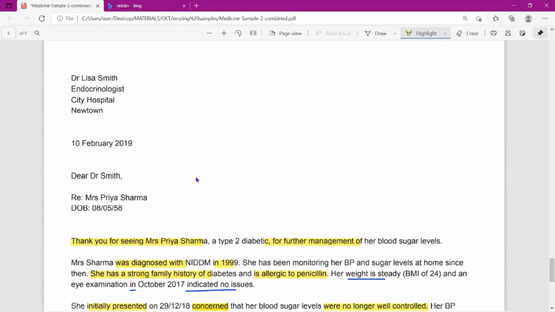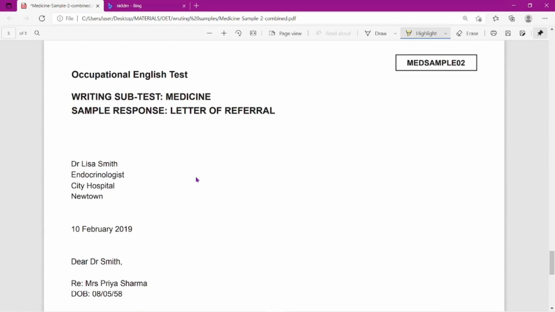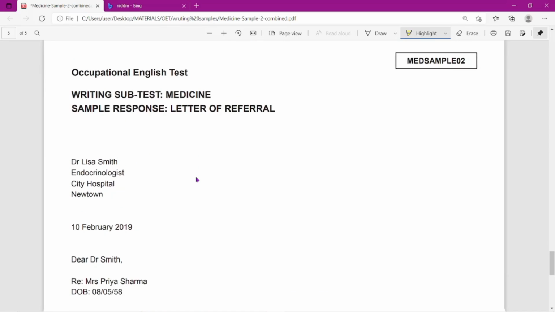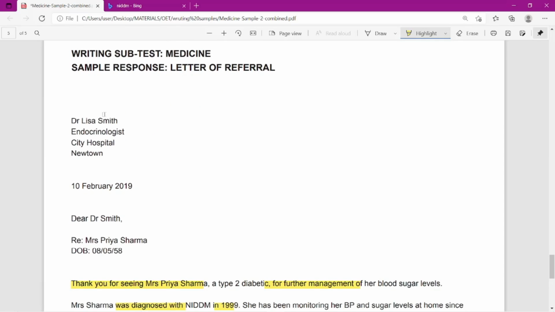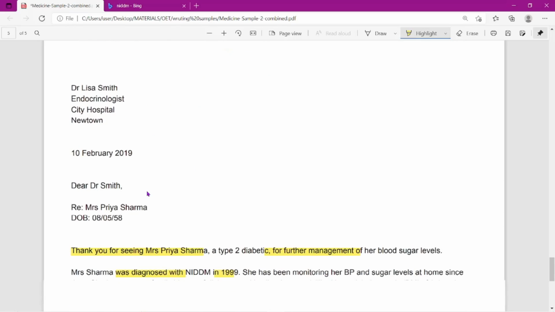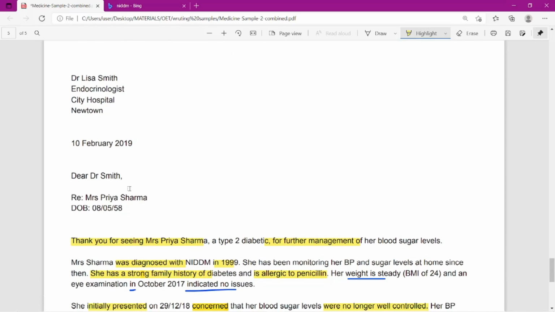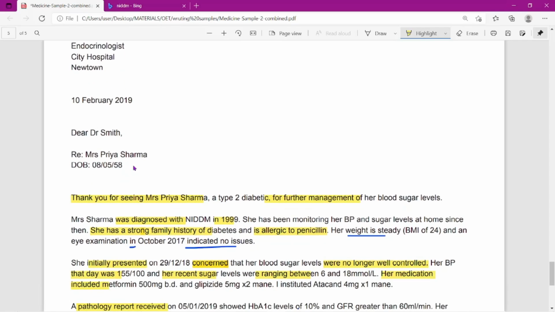So this is the model sample answer written by the OET official website. So you now get the idea. There is no comma here. You can write the date in this format. And dear Dr. Smith. So the first name we have cut here, only we use the second name, comma. RE regarding patient name, date of birth. You can write here comma and write the same date of birth there itself.